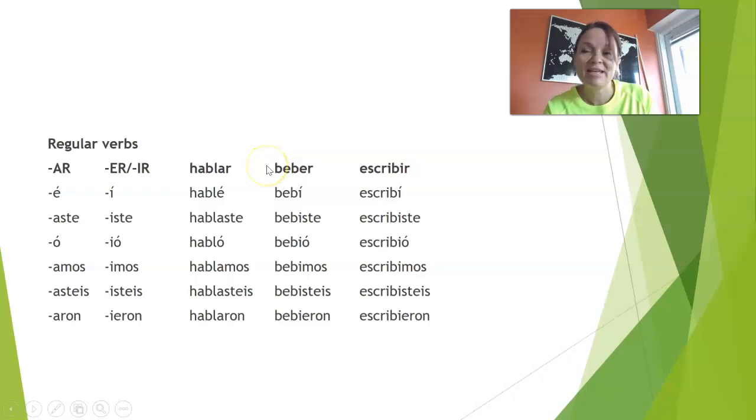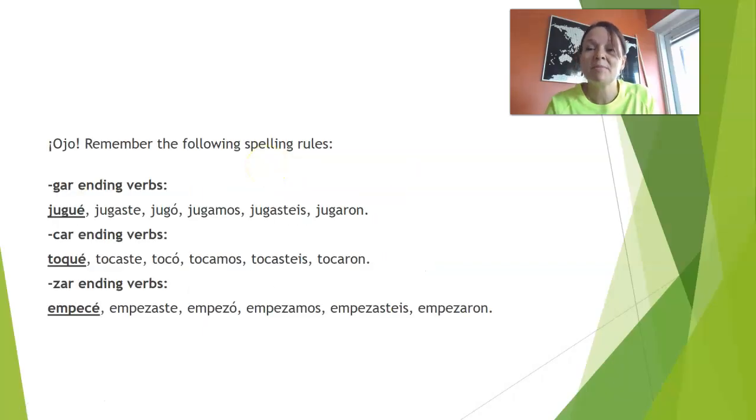Okay, then we have some spelling rules that we have to remember. -gar ending verbs: in the first person, you have to write G-U-E, okay? Because if you don't write the U there, if you just put the regular ending, it would be a different sound.